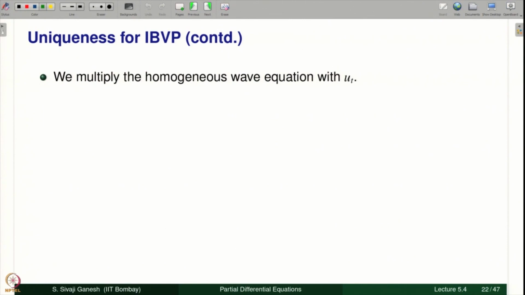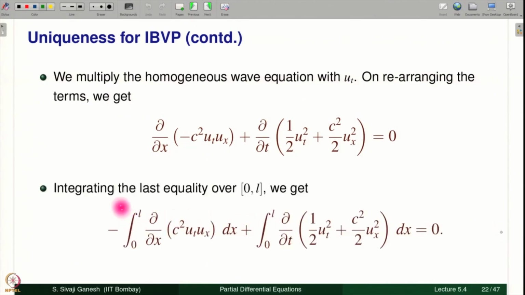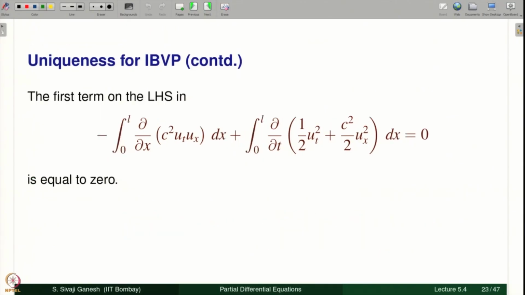As I mentioned earlier, the energy method proceeds like this by multiplying the given equation with a suitable multiplier. In the context of the wave equation it is ut. So on rearranging the terms as before we get this. So integrating the last equality over 0 to L we get this quantity. Now the first